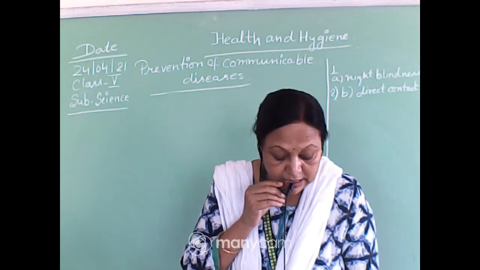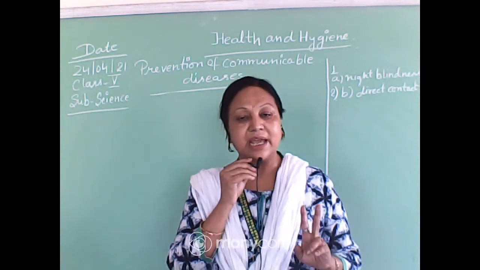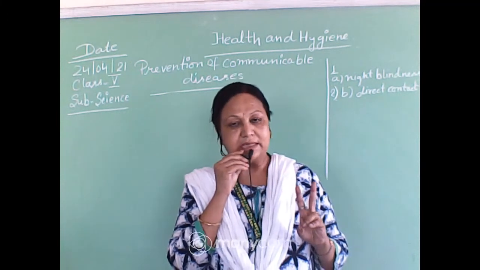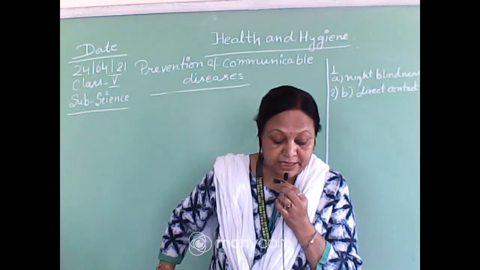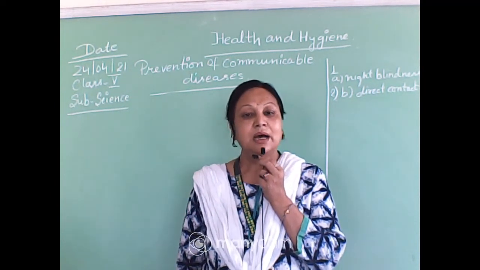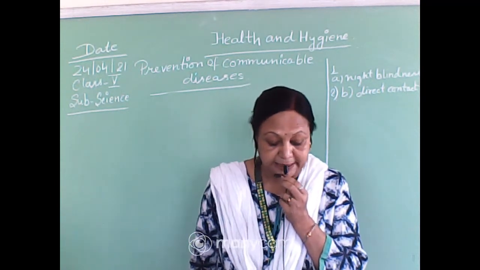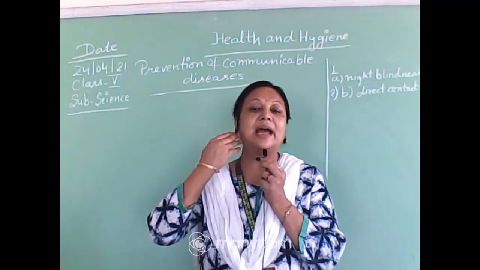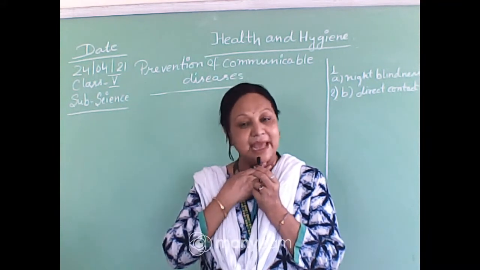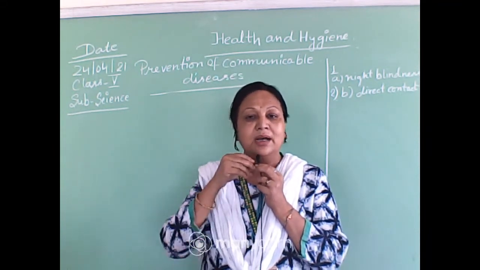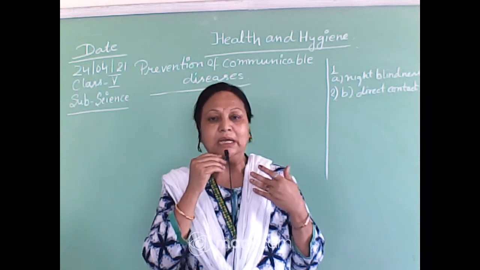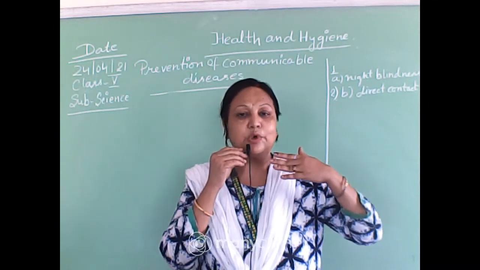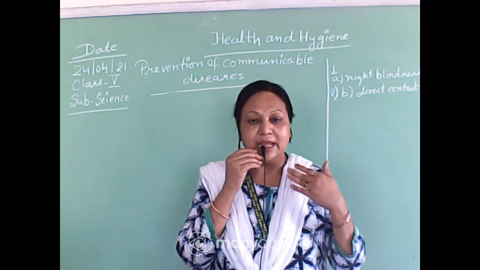Next one is DPT. DPT is 3 diseases: diphtheria, pertussis, and tetanus. What is diphtheria? Diphtheria means infection, or you can say this affects our nostril area, this throat area and this neck area, due to the inflammation and these kinds of flap-like or membranous growth that come within our neck range in diphtheria.